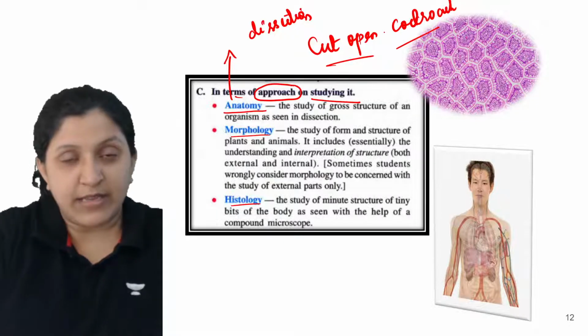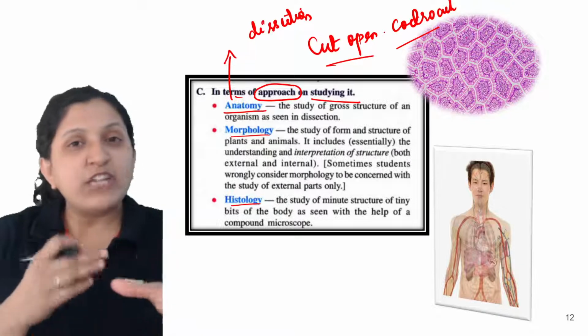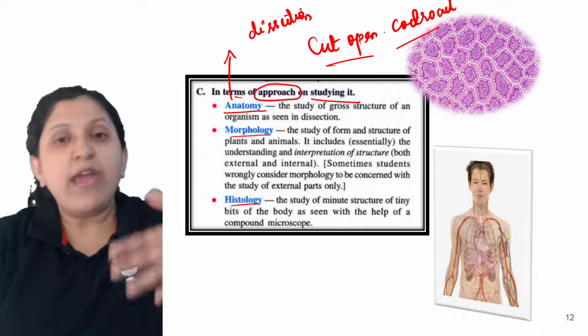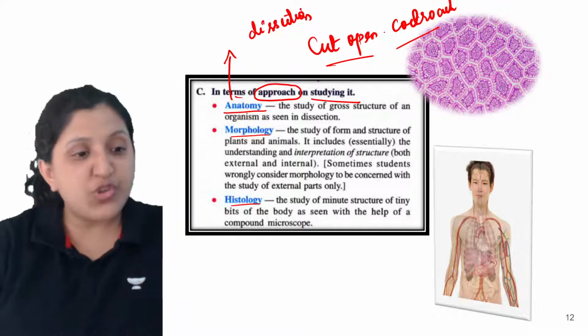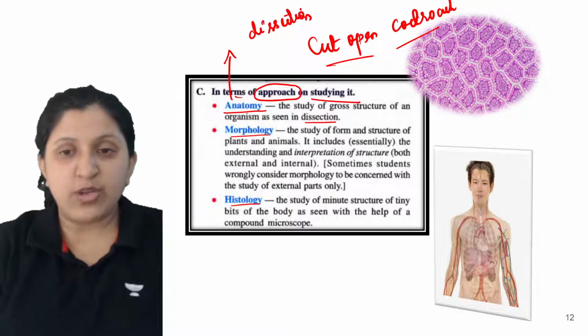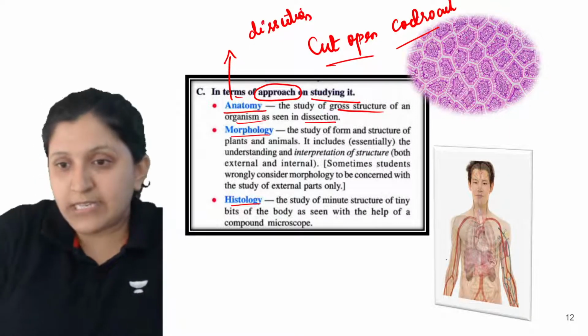So that is in anatomy, that is by dissecting. Without dissecting, if you are just looking, that can come under morphology. But anatomy is an internal structural study, so that is only after taking a dissection. So, the study of gross structure of an organism as seen in dissection.